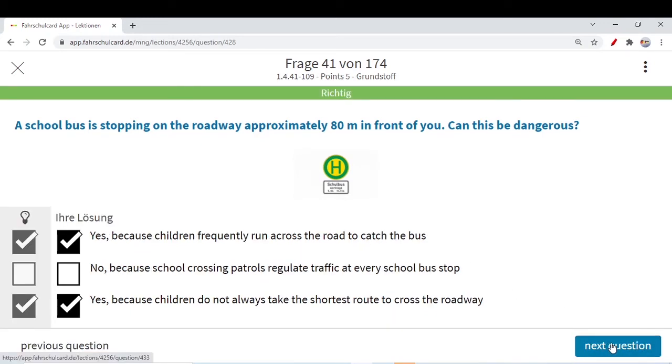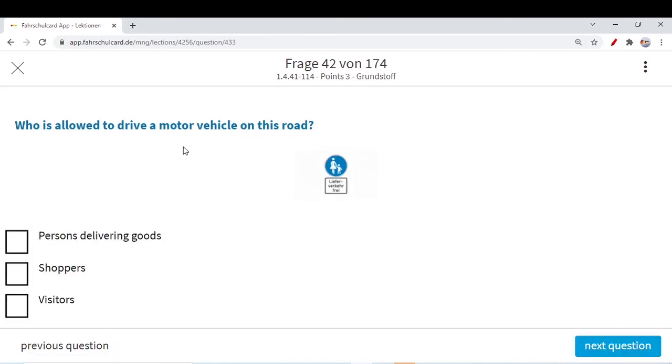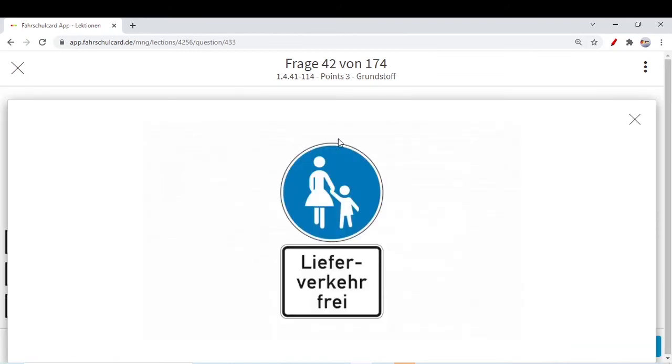Who is allowed to drive a motor vehicle on this road? So it's a continuation of a question which we have seen. This blue sign clearly means that only pedestrians, or those persons who are walking, are allowed to enter this area.